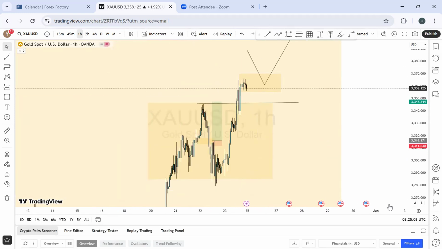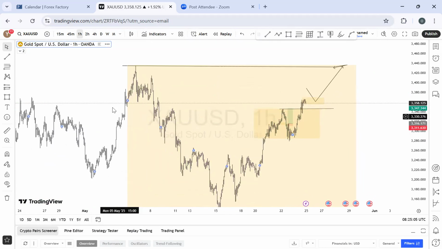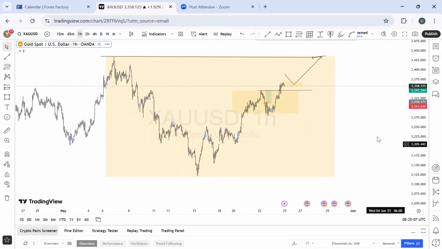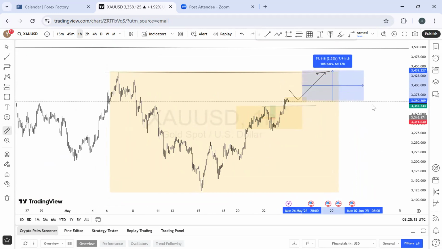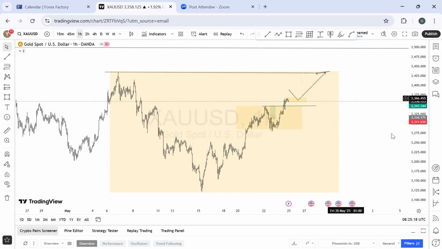So let's wait for the market to open to see more insight on what to do with gold. But currently, my outlook remains bullish on it till it finishes this cycle. And how many pips is that? That is about 700 to 800 pips on average if we follow this by momentum.